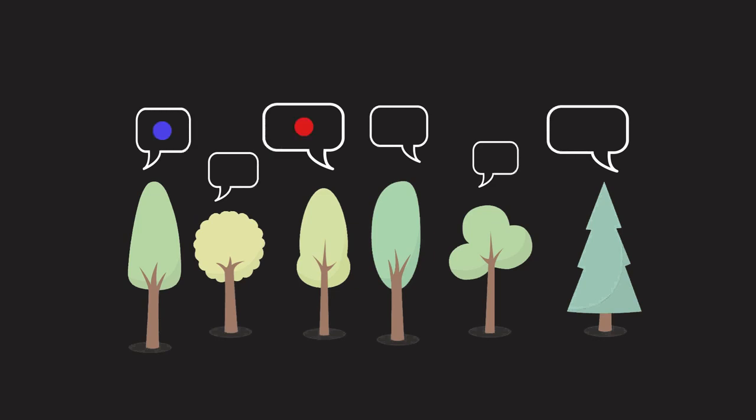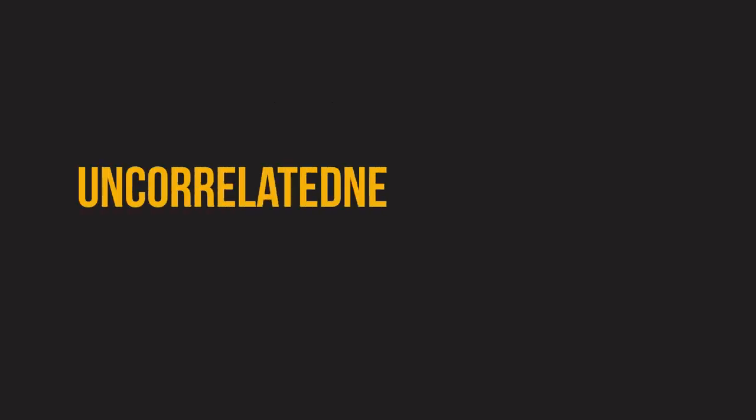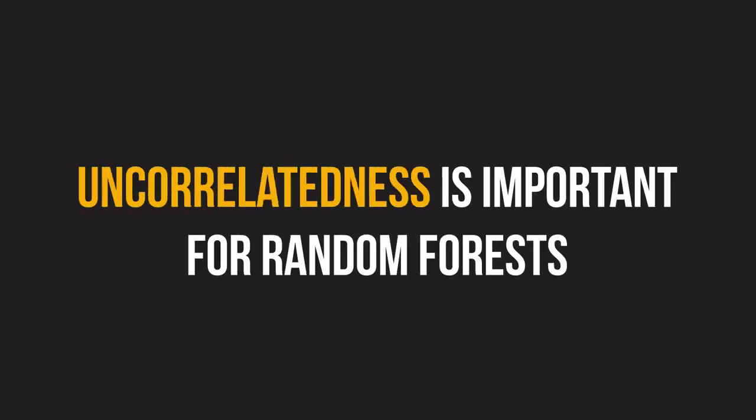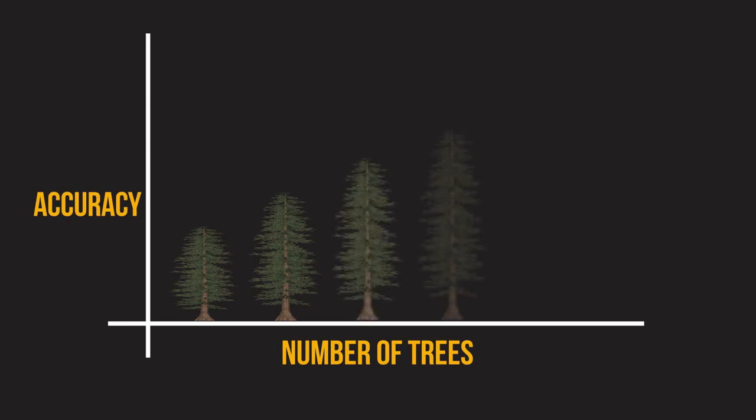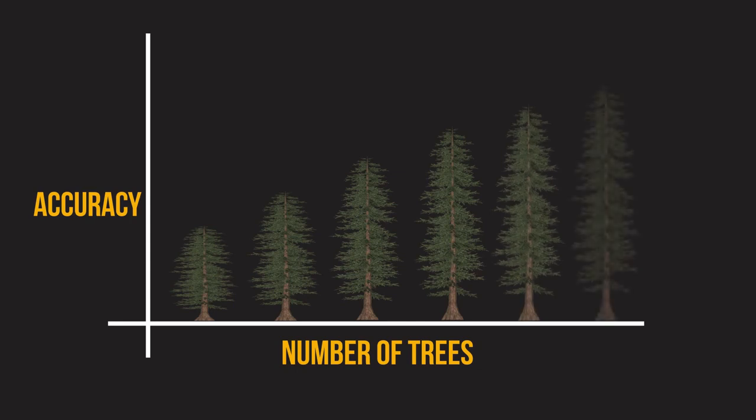We want them to disagree on what the splits are and what the predictions are. Uncorrelatedness is important for random forests. A large group of uncorrelated trees working together in an ensemble will outperform any of the constituent trees. In other words, the forest is shielded from the errors of individual trees.